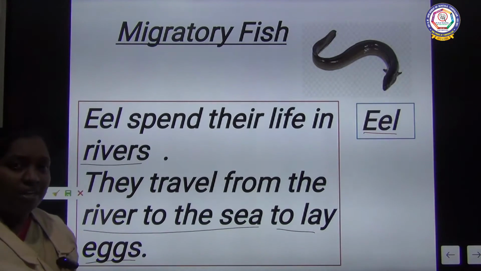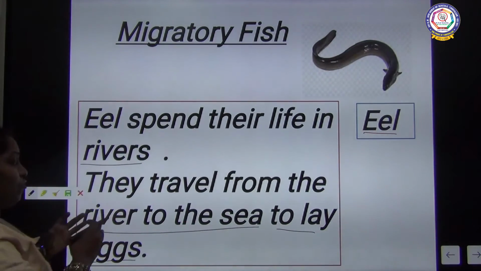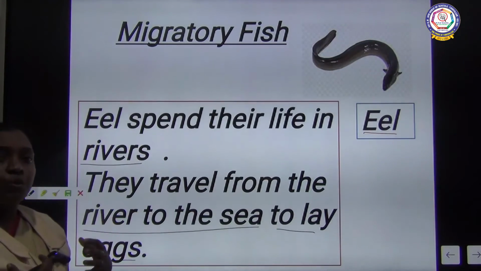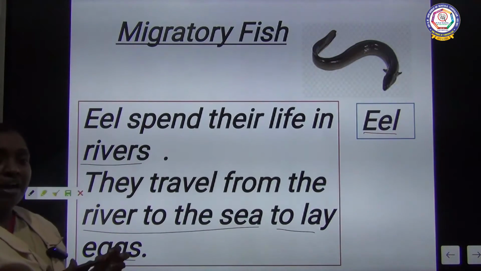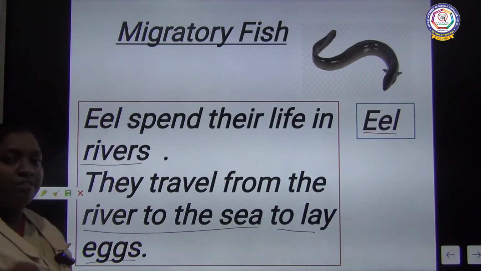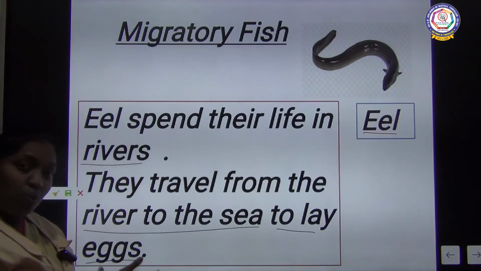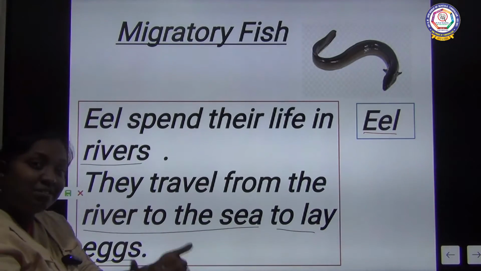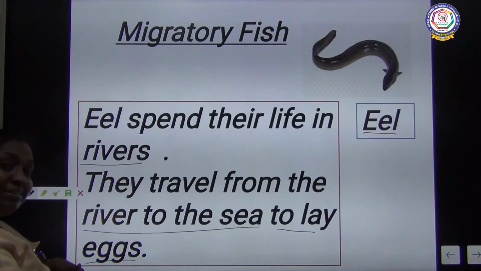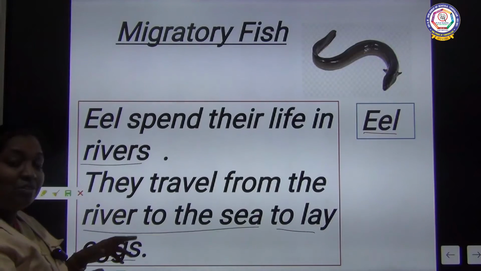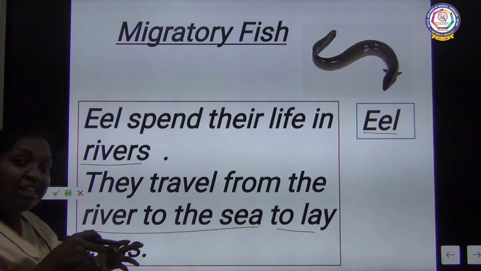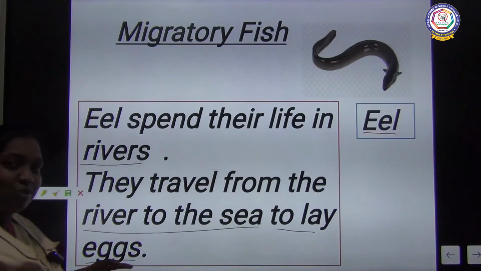It will die. What is the reason? It has traveled from river to sea, and it becomes so weak. Due to that, the parent eel will die in the river itself. The young one which reproduces doesn't know the way, although from the sea it will come back to its place of river. So this is the mystery that takes place in the eel fish. How surprising, no?